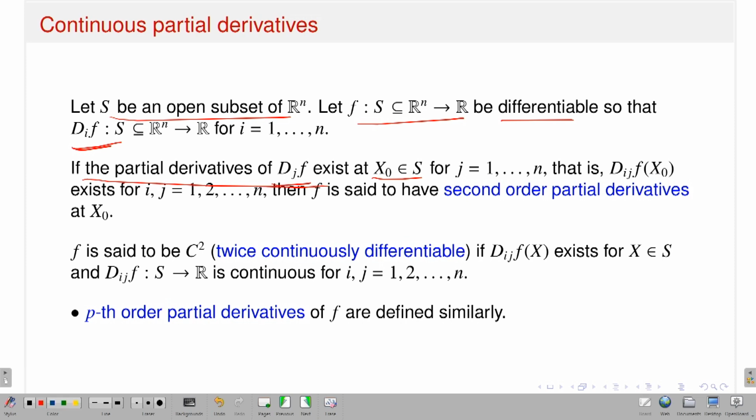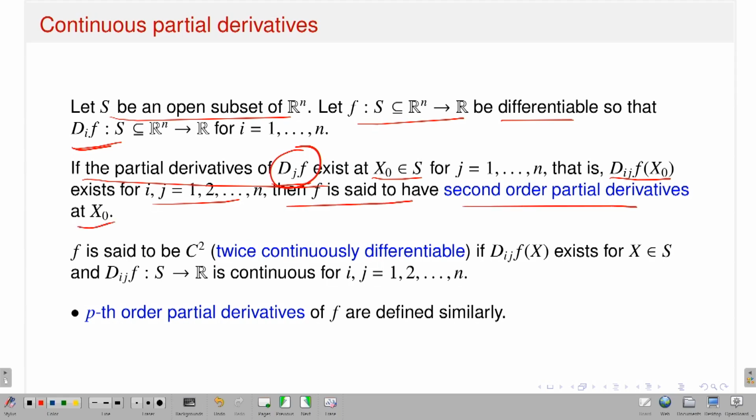I am not talking about the partial derivative of f, that is already there because my function is differentiable. Now I want to talk about the partial derivatives of these functions djf, which are also functions from a subset of Rn to R. That means I am talking about the second order partial derivative: if dijf at x naught exists, then f is said to have second order partial derivatives at x naught.